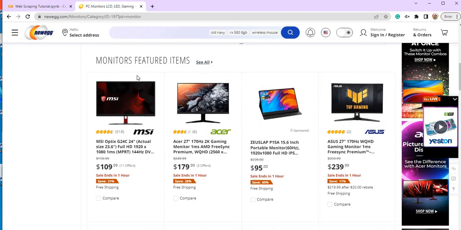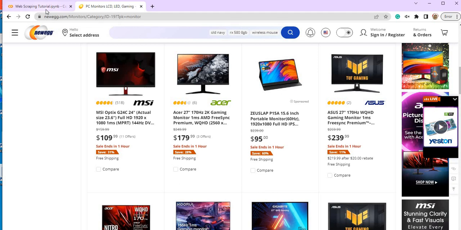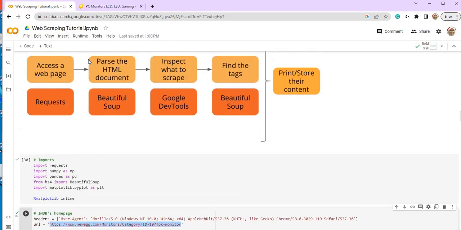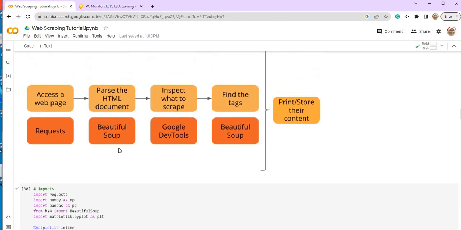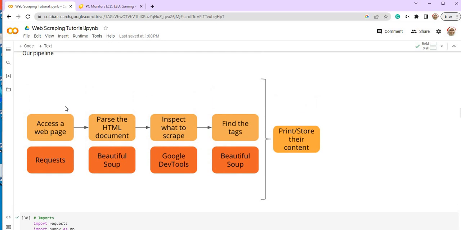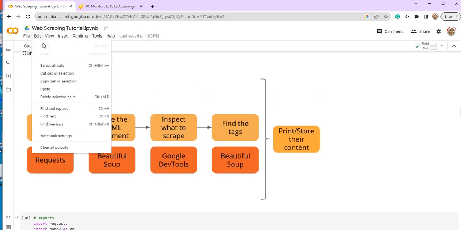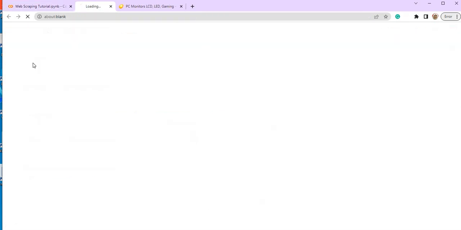So kalau tengok kat sini, first step ialah kita kena minta dulu kita punya Beautiful Soup Python access the web page. So what to do? Okay, so saya start dengan new notebook. File, new notebook.